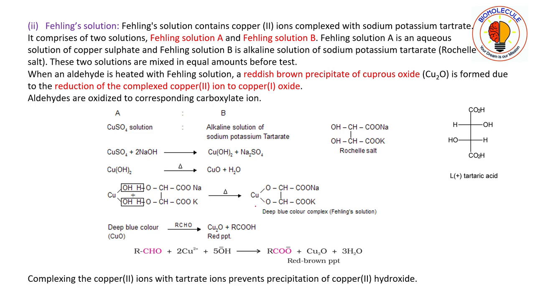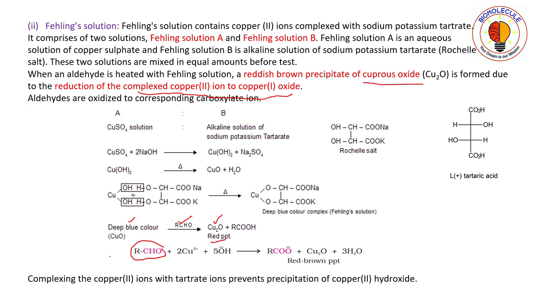So here you can see that in this reaction, the deep blue color complex is given this aldehyde, and you get a red precipitate of Cu2O, that is cuprous oxide. When an aldehyde is heated with Fehling solution, a reddish brown precipitate of cuprous oxide is formed due to the reduction of the complex, copper 2 to copper 1. Aldehydes are oxidized to the corresponding carboxylate ion.